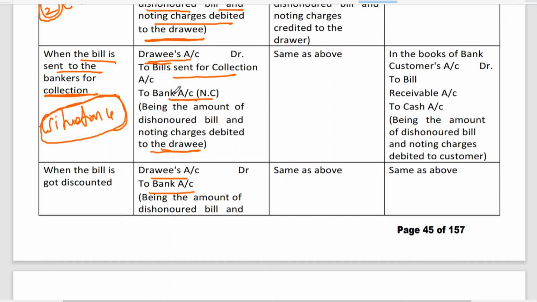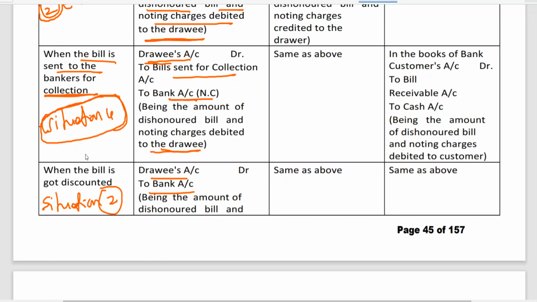So please try to understand the second situation, third situation. Situation 4 and situation 2, what we discussed in the last class. It's not a rule that you should follow what I'm saying, but generally what I follow is suggested in most books. Situation 1, retaining. Situation 2, discounting. Situation 3, endorsing.